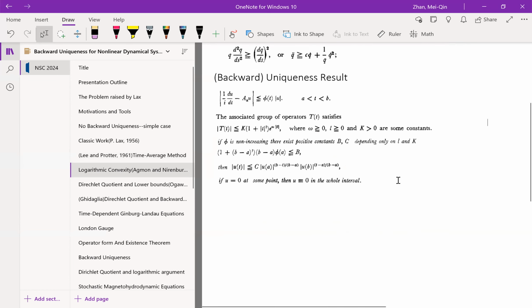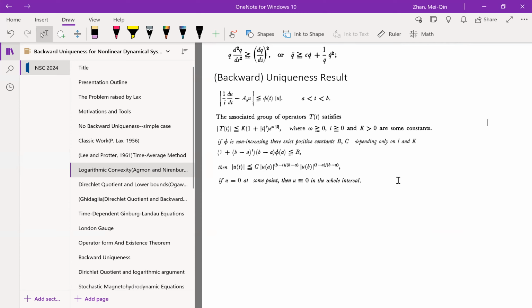And then they look at the equation ||1/i du/dt minus A(t)u|| less than or equal to phi(t) times the norm of u. So it is a similar question to what Peter Lax addressed. And then the requirement is that the semigroup generated by this system satisfies this boundedness condition: the norm of capital T(t) is less than or equal to k times (1 plus |t|) to the power L times e to the omega absolute value of t.